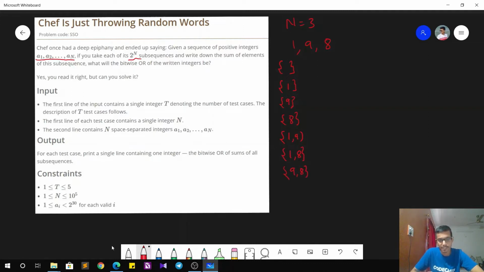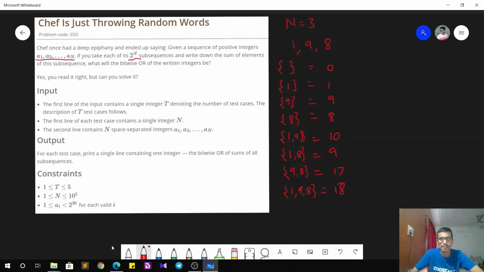And then there will be a subsequence consisting of all the 3 elements, so 1, 9 and 8. As you can see, we have 8 subsequences in front of us. First we have to calculate the sum of the elements in each of these subsequences. So this sums to 0, 1, 9, 8, 10, 9, 17 and 18.